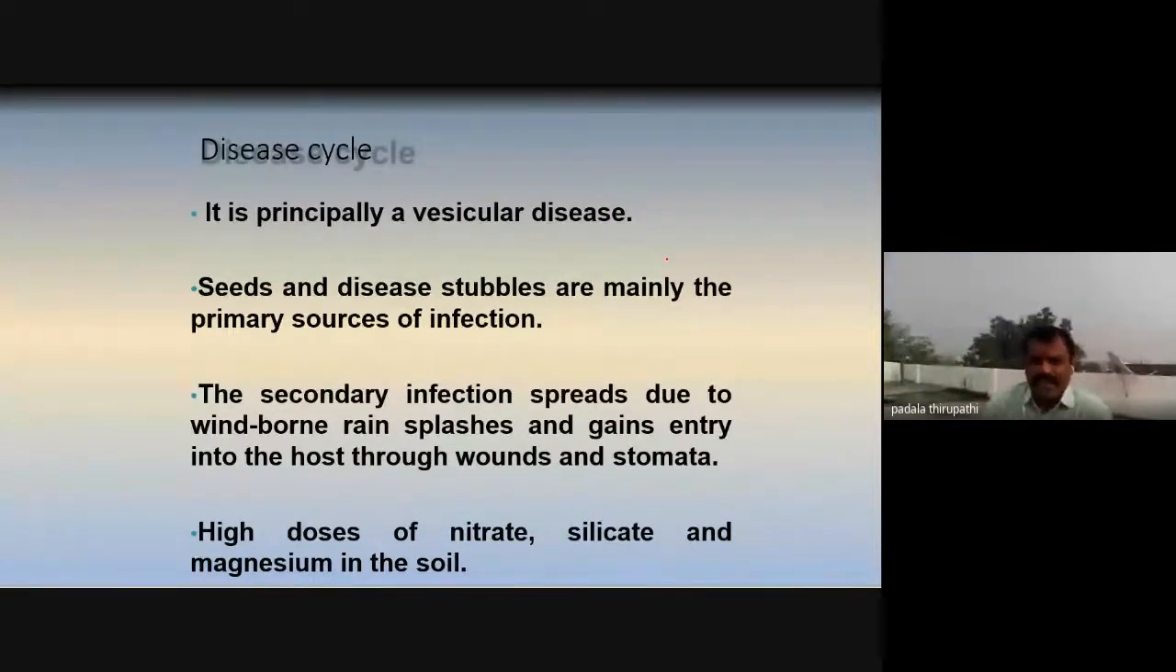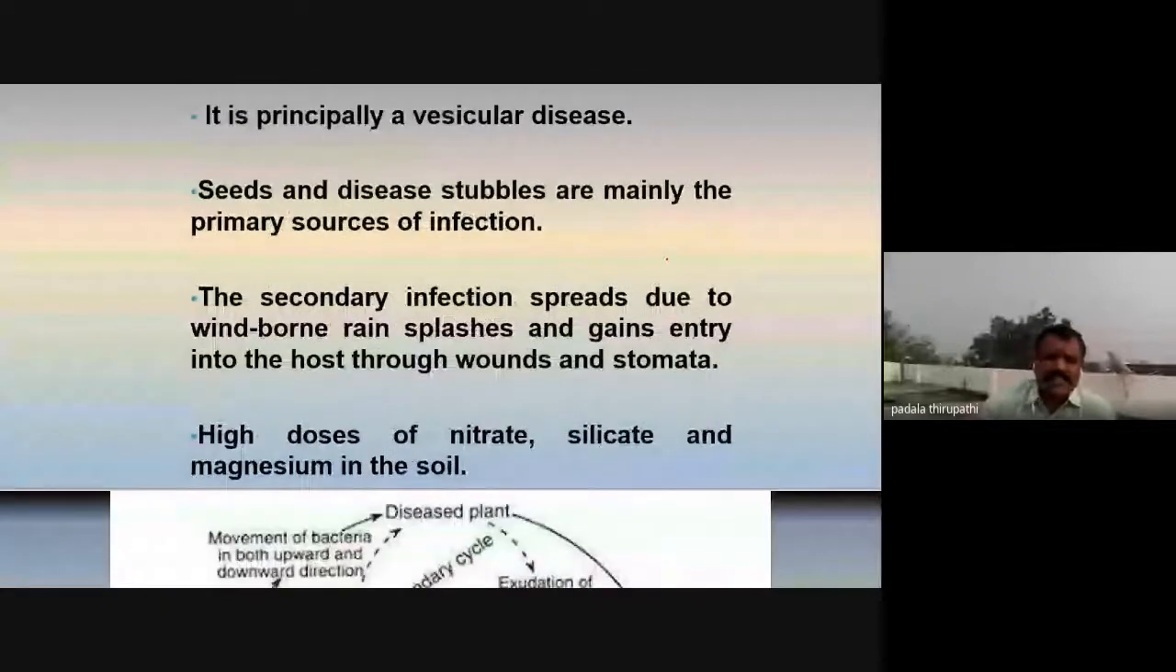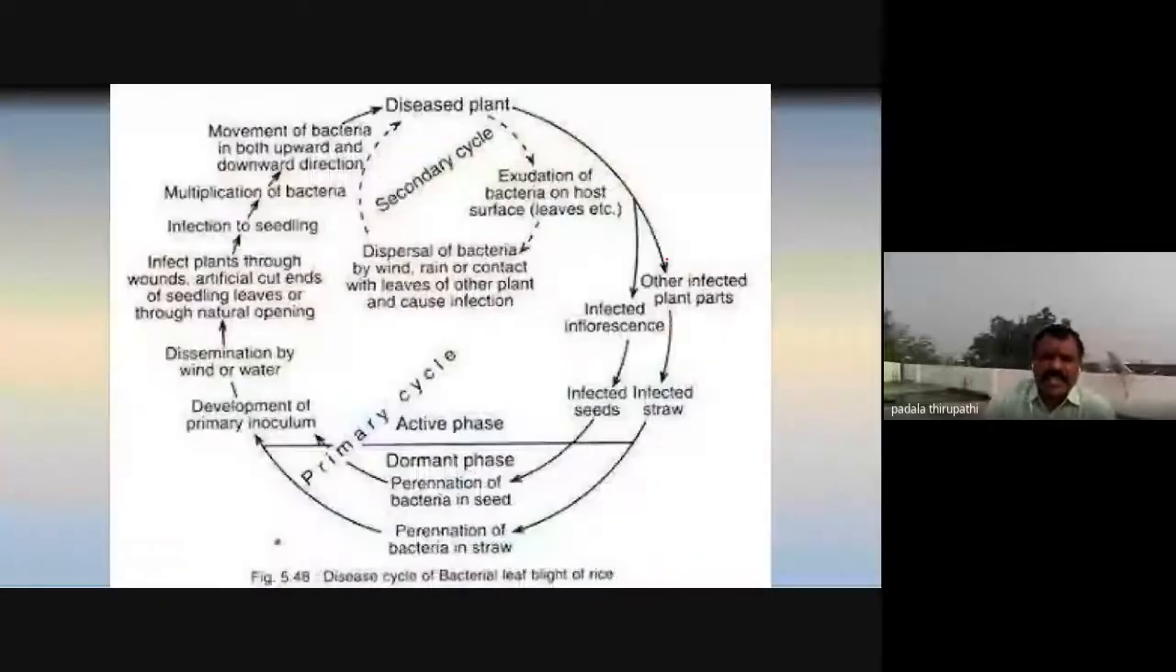So why? Because knowingly or unknowingly we are spreading this urea or inorganic manure. That is also a cause of the spread of this disease, my dear friends. And this is the disease cycle, how the primary and secondary spread cycle is observed, my dear friends.